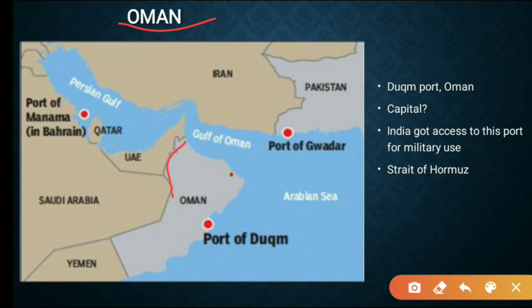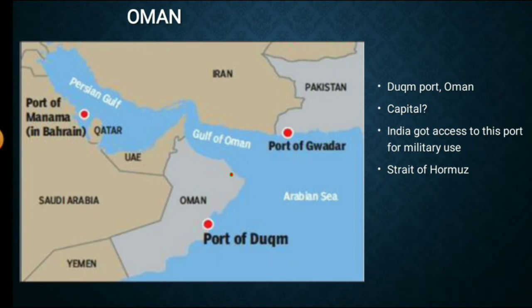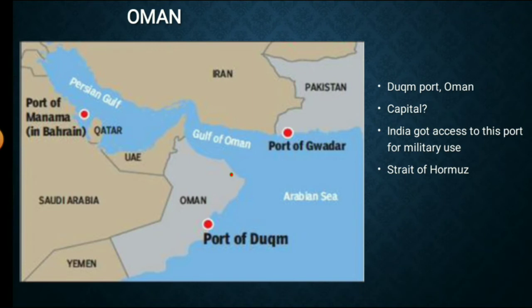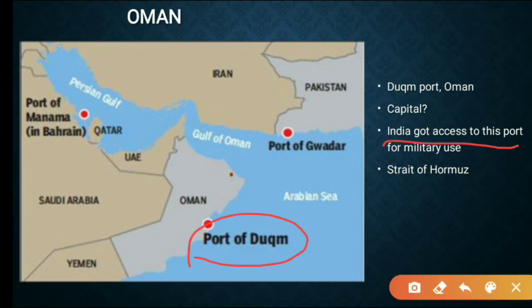Okay, and next country is Oman. Oman is located in a strategic point, that is, it borders with Gulf of Oman, Arabian Sea, and it also has Strait of Hormuz as its territory here. And important place here is Port of Duqm. So what is the capital of Oman? So here this red mark, this is capital of Oman. Here it is located. What is the name? If you know, please comment down in the comment section. And recently to this port of Duqm, India got access for military use purpose, right?